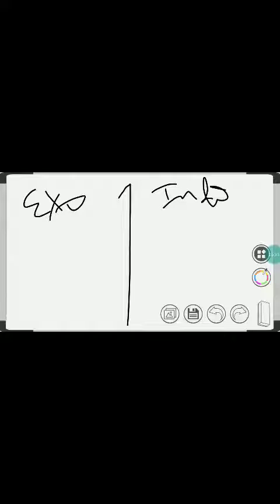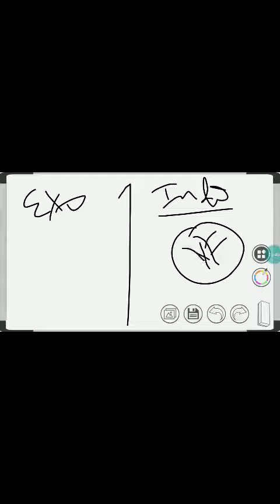What are these two forces, exogenic forces and endogenic forces? Endogenic forces are those forces which apply from inside the earth, beneath the earth, like volcanic eruption, earthquake, tsunami, all these things, because of movement of some plates.